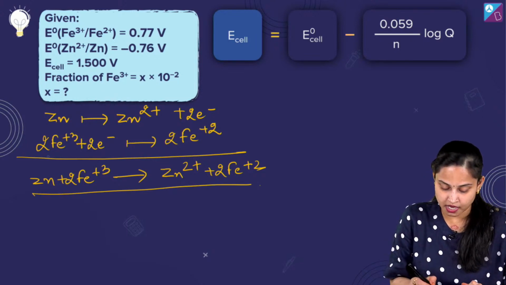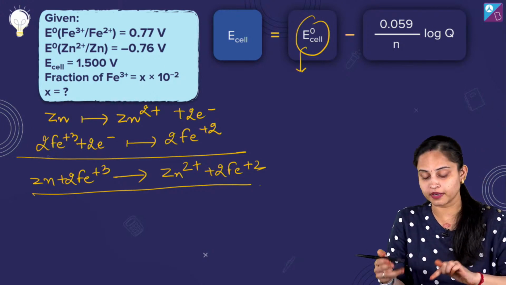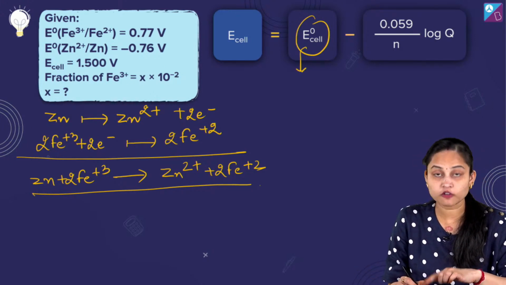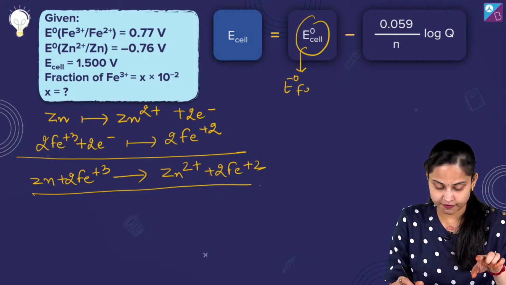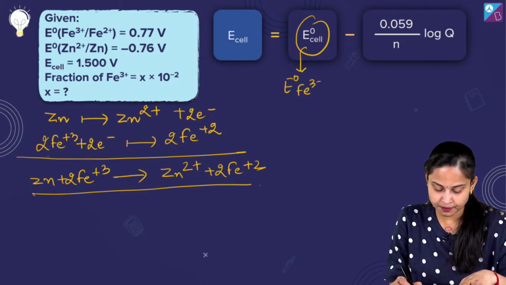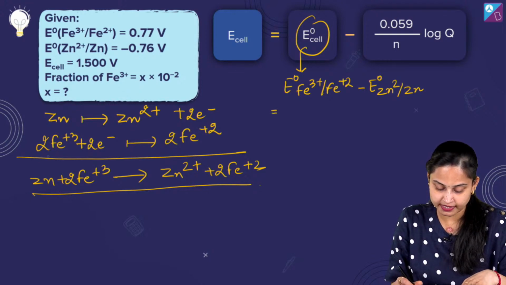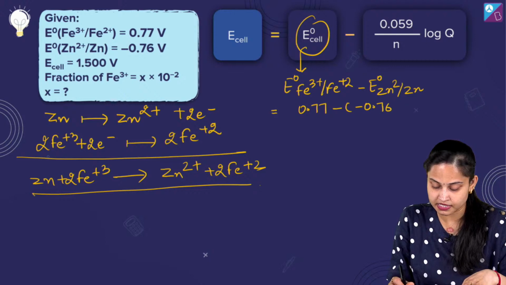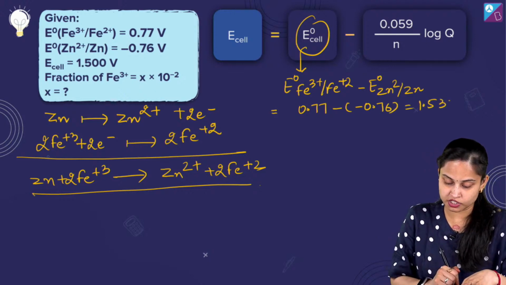फाइन. सो यहाँ अगर मैं E नॉट ऑफ द सेल की यहाँ बात करूँ, सो इट्स E ऑफ द कैथोड माइनस E ऑफ द एनोड. तो E ऑफ द कैथोड की अगर मैं यहाँ पर बात करती हूँ, सो इट्स E नॉट Fe3 positive to Fe2 positive minus E naught Zn2 positive to Zn. So we will be actually getting the answer as 0.77 minus of minus 0.76, which turns to 1.53. We need to substitute each and everything over here.